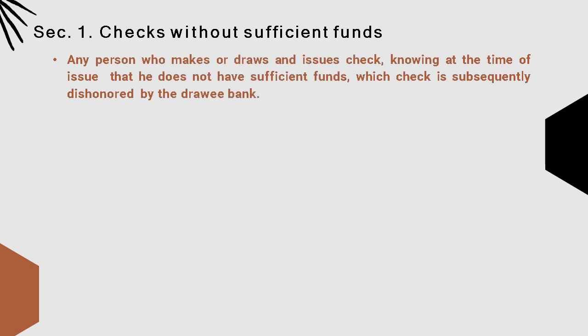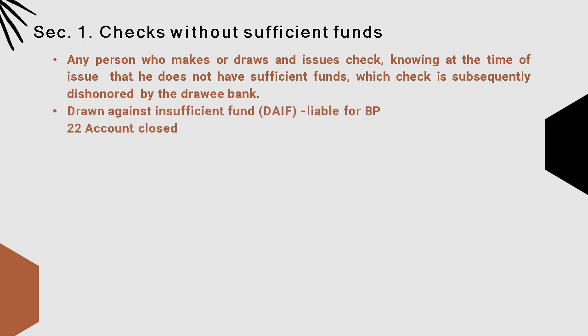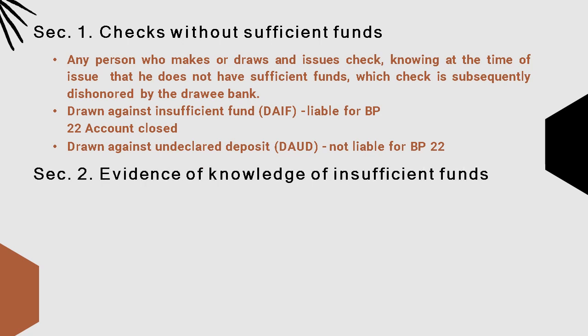Now, checks without sufficient funds, Section 1. What are those? Any person who makes or draws and issues a check knowing at the time of issue that he does not have sufficient funds, which check is subsequently dishonored by the drawee. That becomes a check without sufficient funds. What else? It is drawn against funds, DAIF, liable for BP22, and then account closed. Or drawn against an undeclared deposit, not liable under BP22 because there is an undeclared deposit.